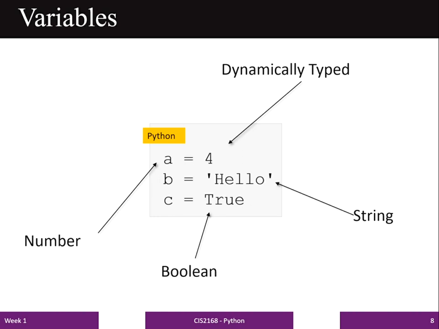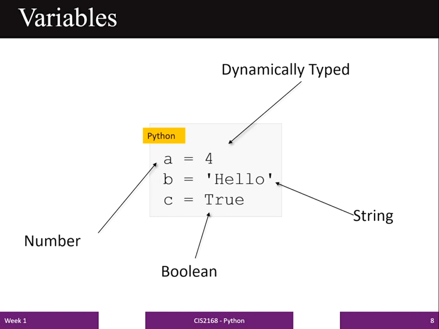So what is a variable? A variable is nothing but a memory location in the memory. In this example, you can see there are 3 variables given: variable A, variable B, and variable C. These variables are dynamically typed. The first variable A stores a value 4 of integer type. The second variable B stores a value hello of a string type, whereas variable C stores a boolean value that is true.